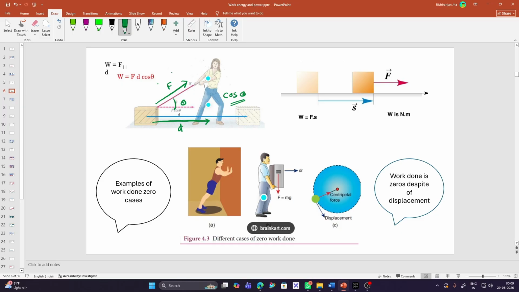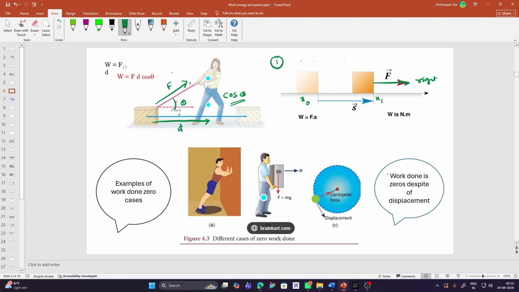Now we will cover some more examples based on this, so you will understand it much better. After learning that work is equal to F D cos theta and understanding the significance of theta, let's look at some examples. Can you look at this example? You can see that this cube is displaced from the position x0 to x1, and the direction of the force is on the right side, so the displacement is also on the right side.